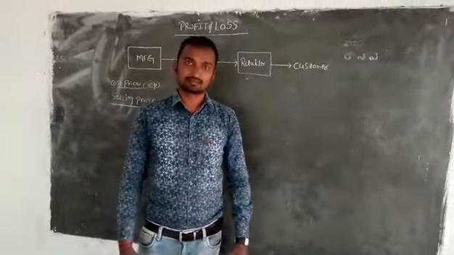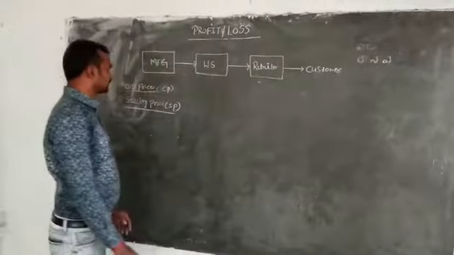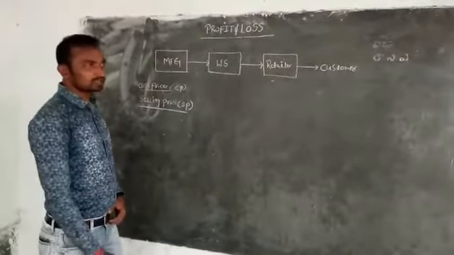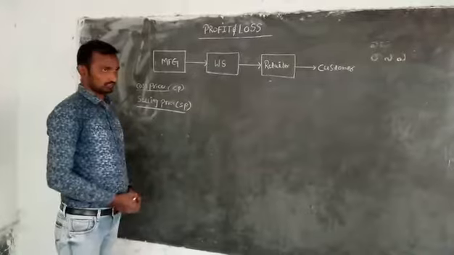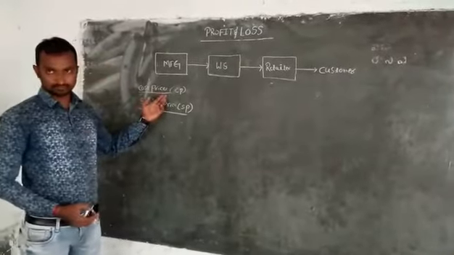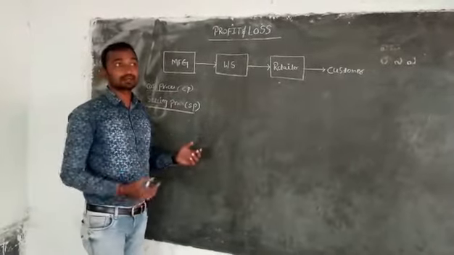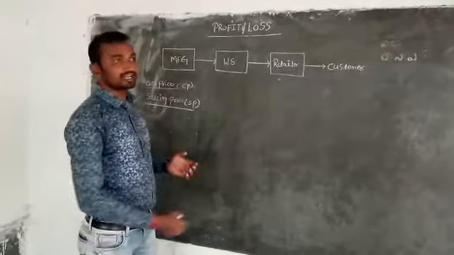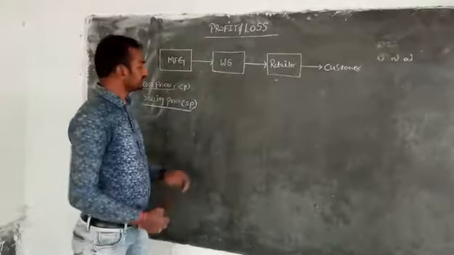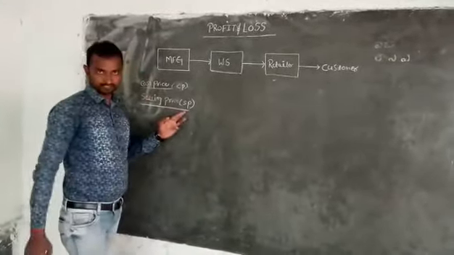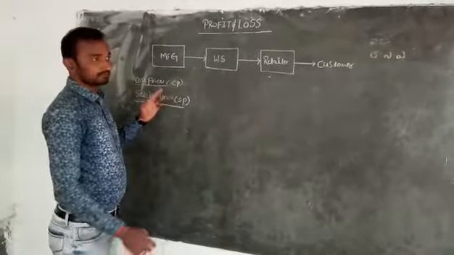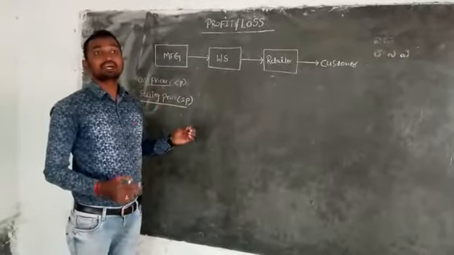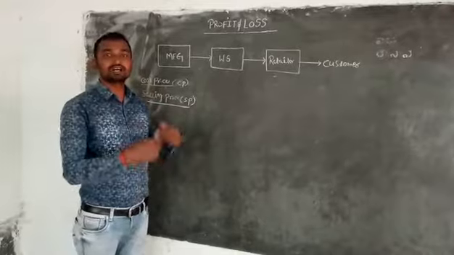Right? Suppose you want to purchase one mobile: the money is going outside from your pocket, and the mobile is coming inside. In the similar way, with respect to the shopkeeper, money is coming inside, and the mobile is going outside.